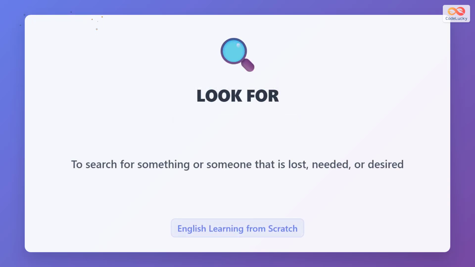Look for means to search for something or someone that is lost, needed, or wanted. When you cannot find your phone or keys, you look for them. When you need a new job, you look for work opportunities.